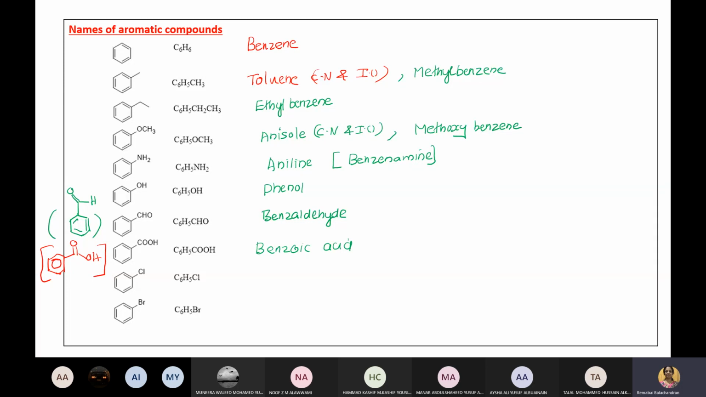C6H5Cl. Can you tell me? Its IUPAC name is chlorobenzene. So what will be the IUPAC name of the next one? Bromobenzene, yes.